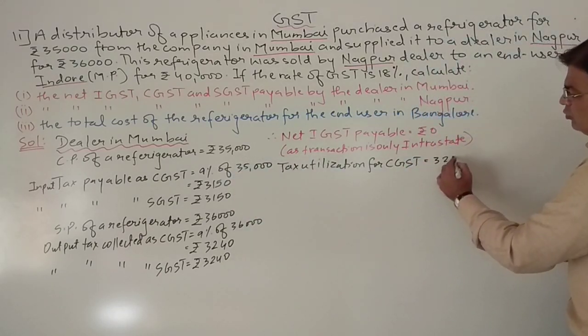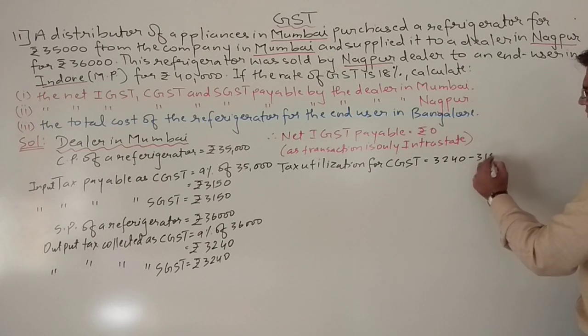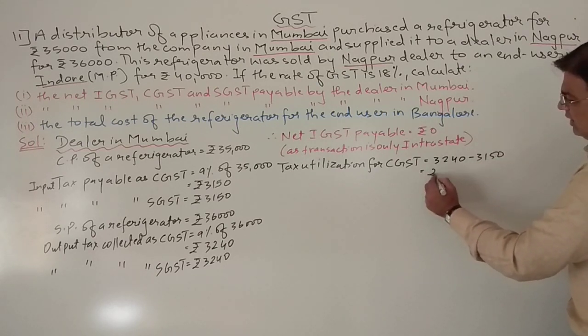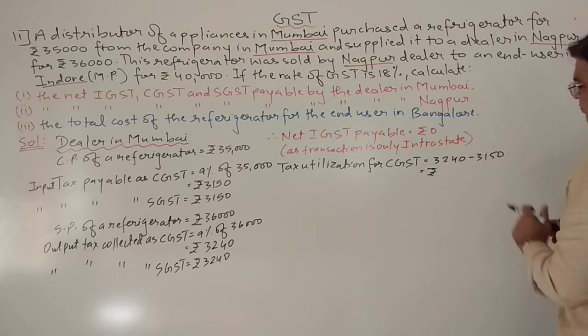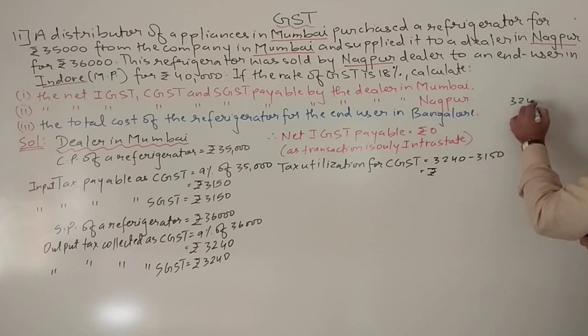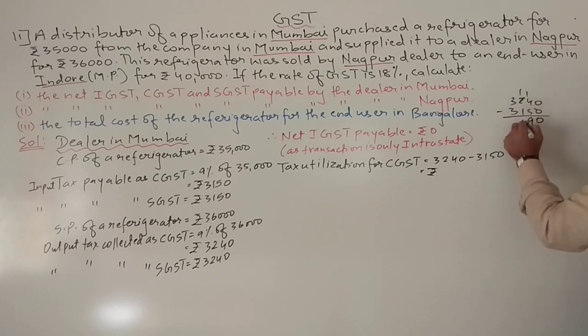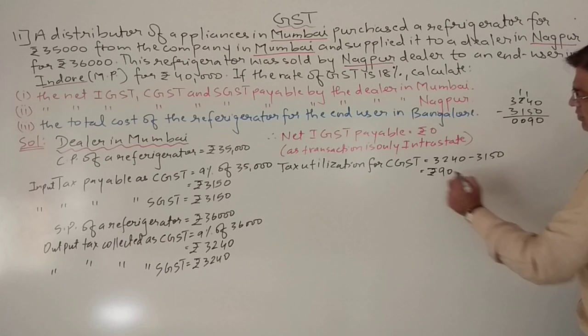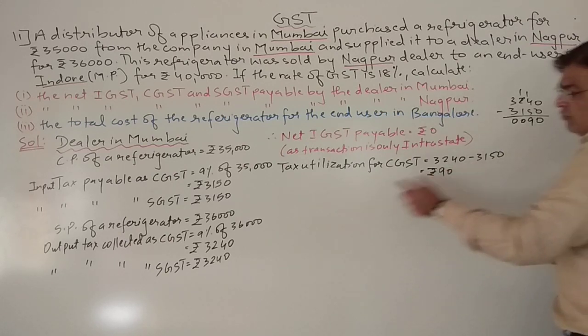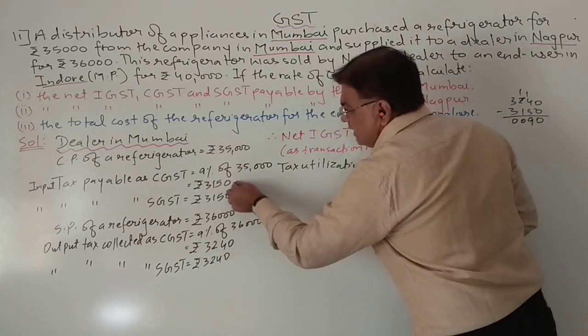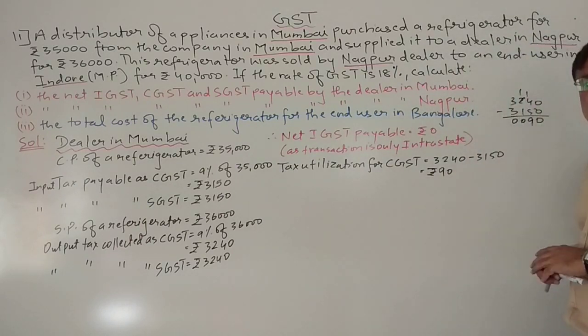So 3240 minus 3150 comes to rupees 90. Okay, so see, from 3240 he paid 3150 as CGST.